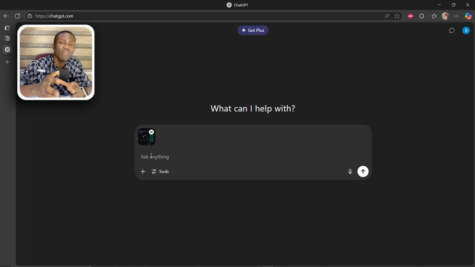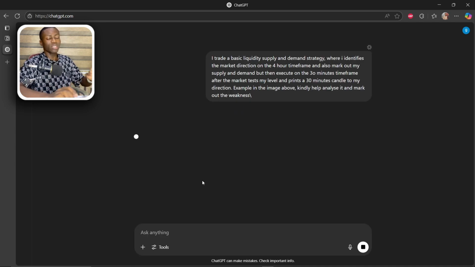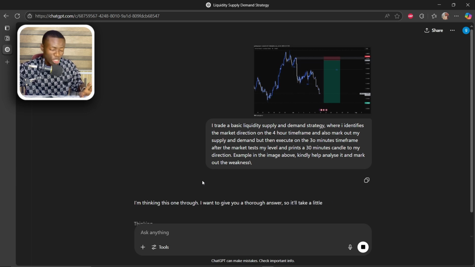Then I'll type out all the information that I personally use to train this strategy, so that ChatGPT will know that this is what I want to do to train this strategy. It should help me debug anything that is causing this error that I've been noticing in this strategy recently. Now basically you type this and then you send it to ChatGPT.